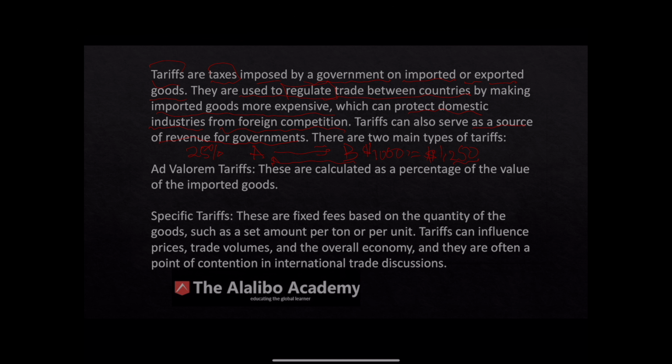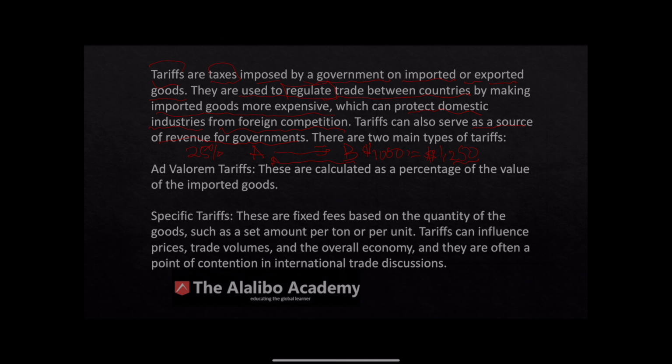So if imported goods are selling for, say, $100, and domestic goods are selling for $75, they will go for the domestic goods. The imported goods are selling for $100 because of the tariffs, because the person selling those goods will have to add the cost of the tariffs to the price of the goods, right? And consumers are likely to go for the less expensive goods.